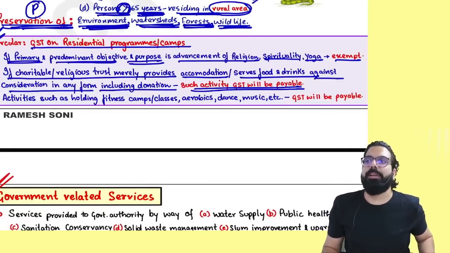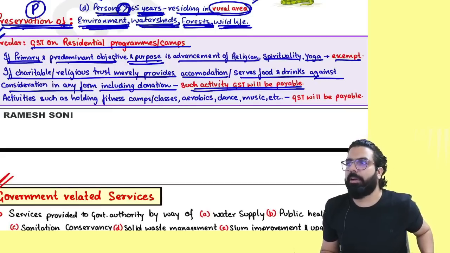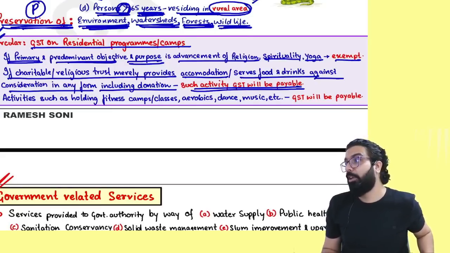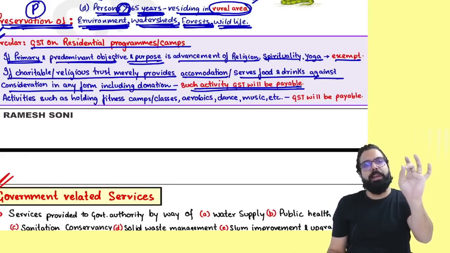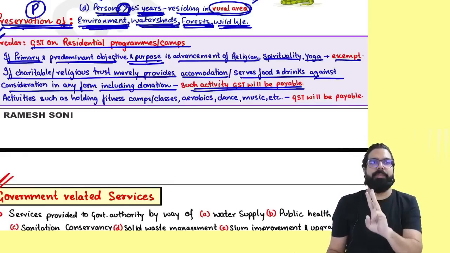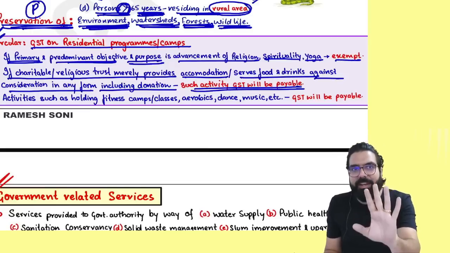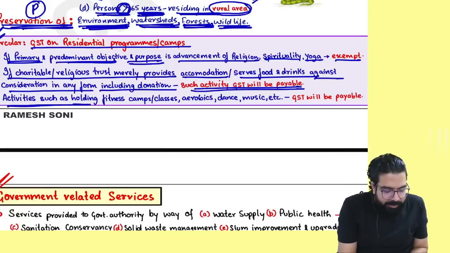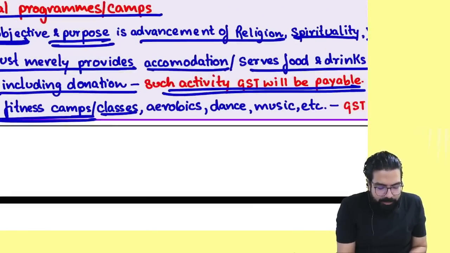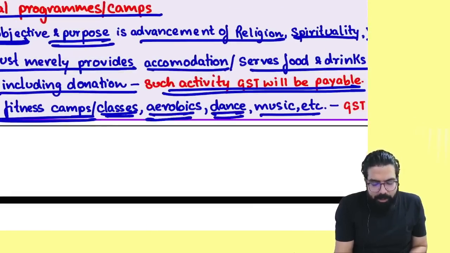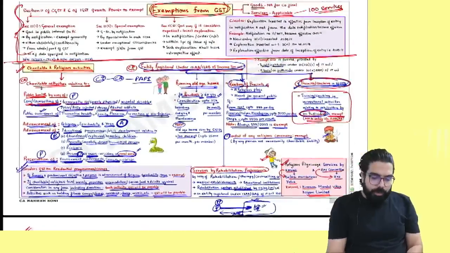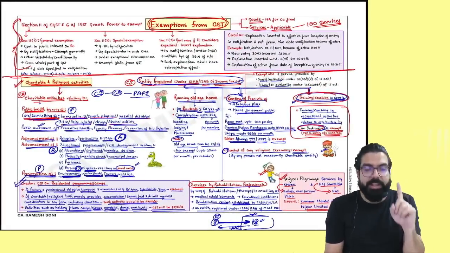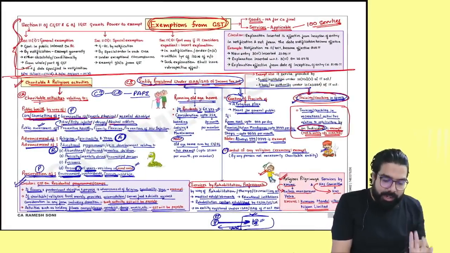Tell me one thing, a charitable institution giving yoga classes is exempted. If the charitable institution started running aerobics class, dance class, fitness class, Baba, always taxable. Remember, religion, spirituality and yoga classes are GST free, but activities such as holding fitness camp, classes, aerobics, dance, music, always remember GST will always be payable. We are done with your first exemption, which was relating to charitable activity.